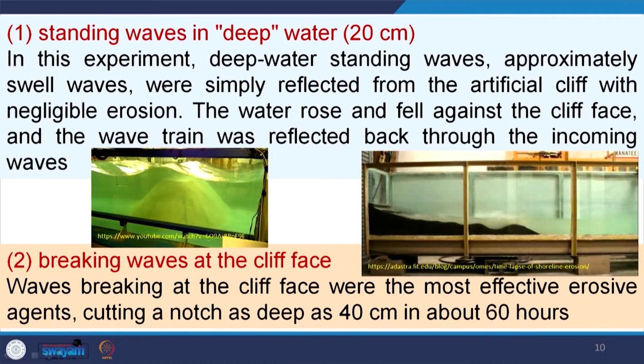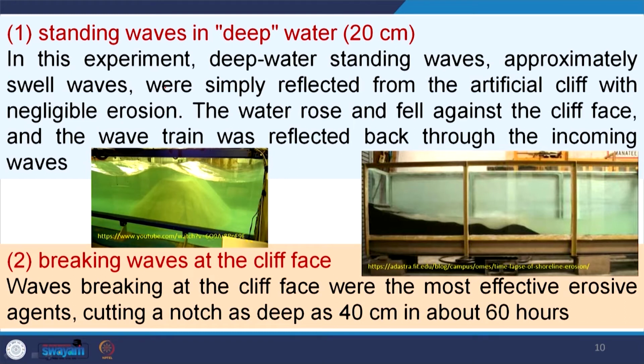So, in the first case, the standing wave in deep water, 20 centimeter. How does the standing wave behave? In this experiment, deep water standing waves, approximately swell waves, were simply reflected from the artificial cliff with negligible erosion.